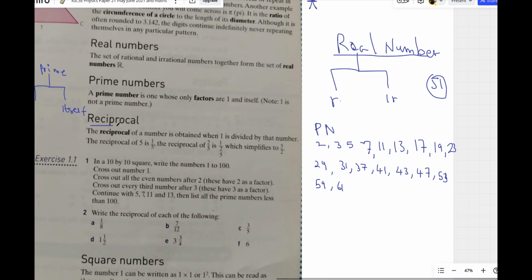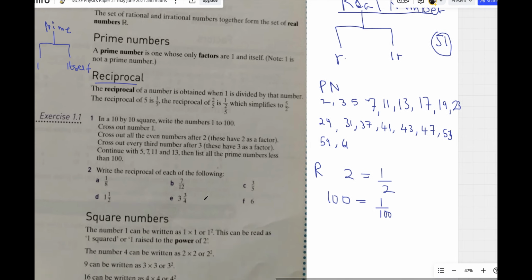Now we go to the next one, reciprocal. What's a reciprocal? Reciprocals are the inverse of a number. If I say find the reciprocal of 2, it means 1 over 2. If you want to find the reciprocal of any number, just say 1 over that number. So this is easy. If I ask you to find the reciprocal of 100, you just say 1 over 100. That's the reciprocal of 100. So the reciprocal of a number is the inverse of the number, meaning 1 over that number. So that's it for reciprocal. It's not a big deal.